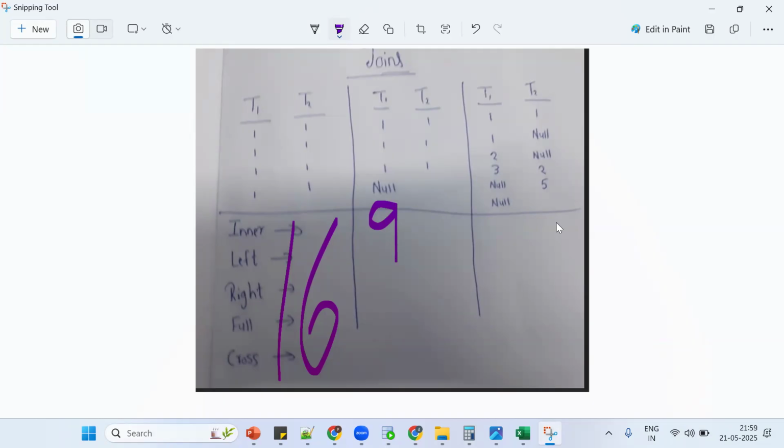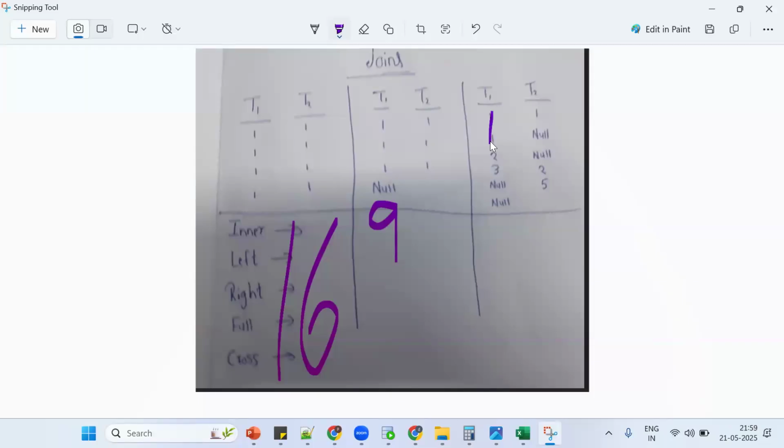What about the last set? Inner join, how many? 3.